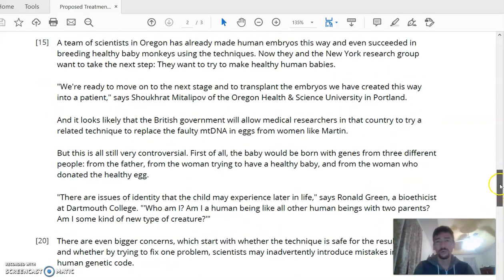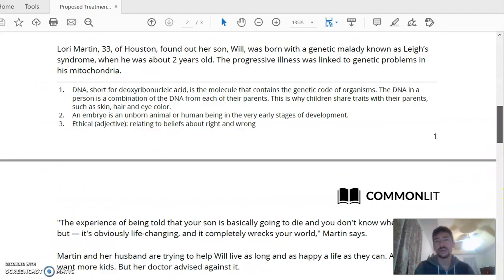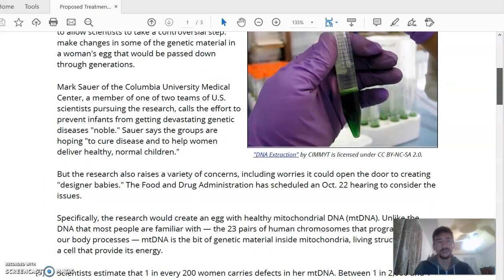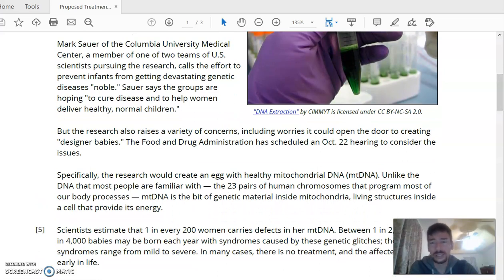So going back to other parts of the text, what are some ideas that they're trying to connect here, right? So one of the ideas that we're connecting is devastating genetic diseases, right? The fact that we are using the word devastating, the fact we're talking about genetic diseases, all kind of tells me that these ideas are important to the text, right? They're starting at the very beginning. So, what should I think about while I'm reading this, right? I'm going to think about how this is shown in the text, and I'm going to think about why they talk about these specific ideas. For example,